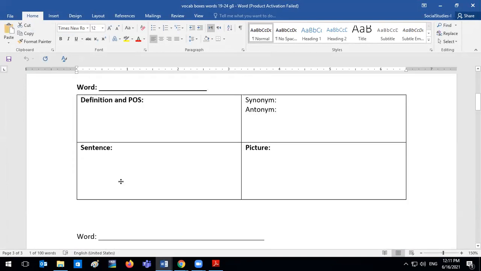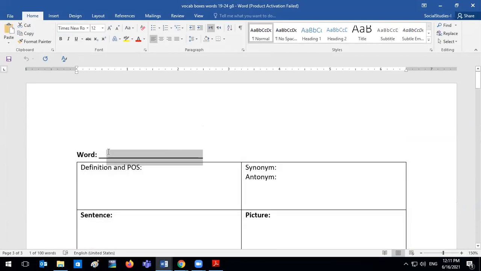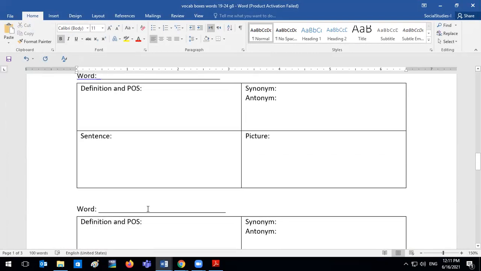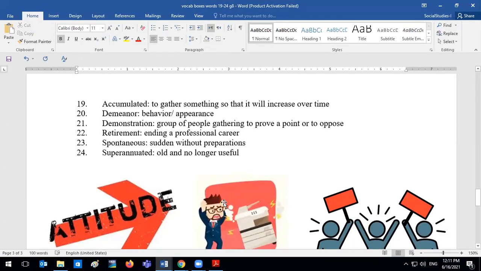So what we're gonna do is just worry about writing the word in the word box. Remember, to accumulate is to gather something so that it will increase over time.